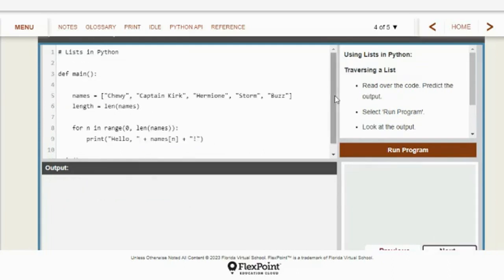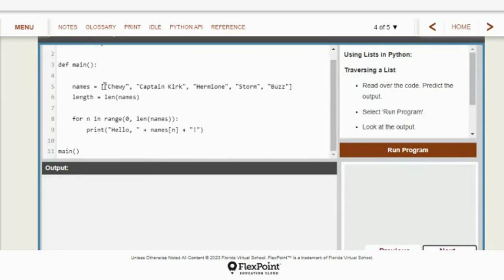Okay, define main. Same list, same length. And this time we're just doing a loop. For in range. So it's a for loop. And they're saying, okay, repeat, starting at 0, repeat this loop until you get to the length. So from 0 to 5. 1, 2, 3, 4, 5 is the length. So from 0 to 5, and remember, it stops when it gets to 5, it does not do the loop. It stops. So it'll do 0, 1, 2, 3, 4, and then it will stop the loop.